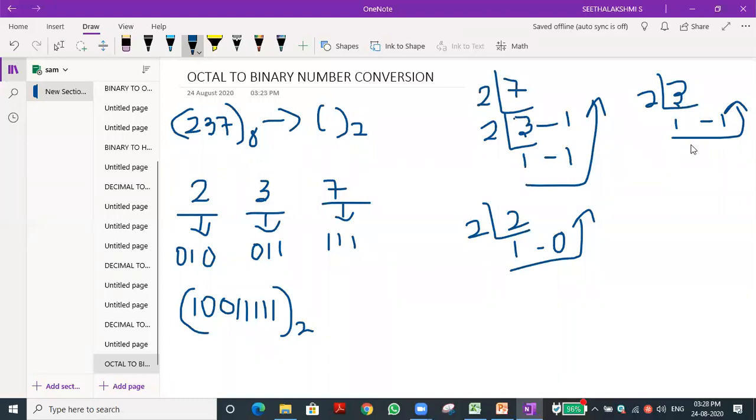Now it seems to be easy. You may think that why sir is doing 2 divided by 2, you will get 1, then remainder is 0, 1 0 only. It is known. You may think like that. It is very easy. But after a long time, if you are thinking, you may get confused about how we are getting this value. So in order to avoid the confusion, for your sake, I am writing like that. You can draw the arrow mark also, showing how you want to take the value from first to last. And also you can draw the line. That is also important.